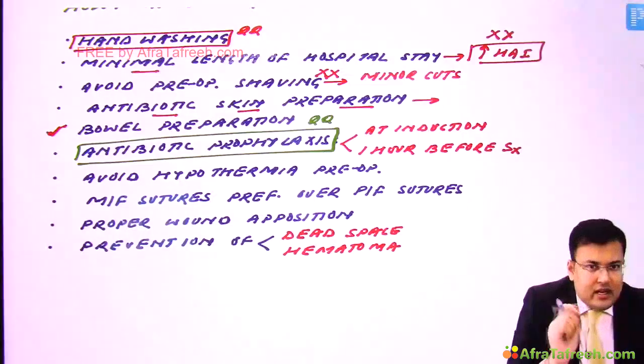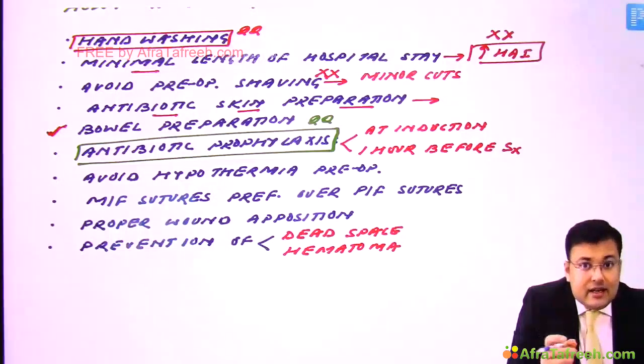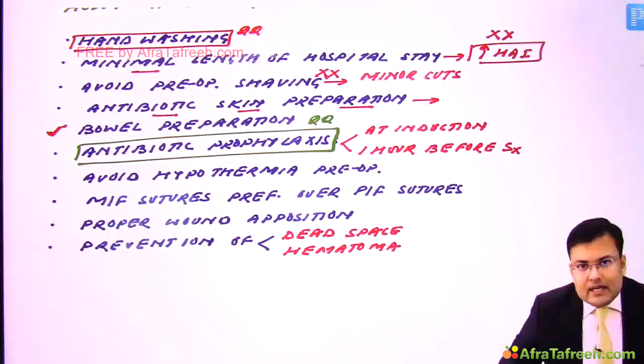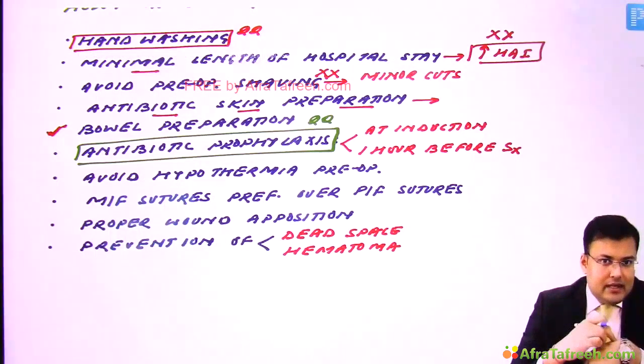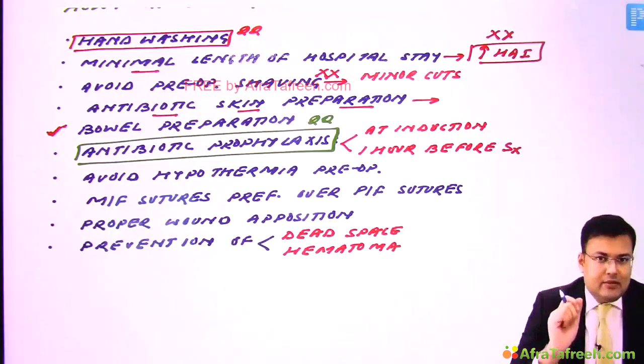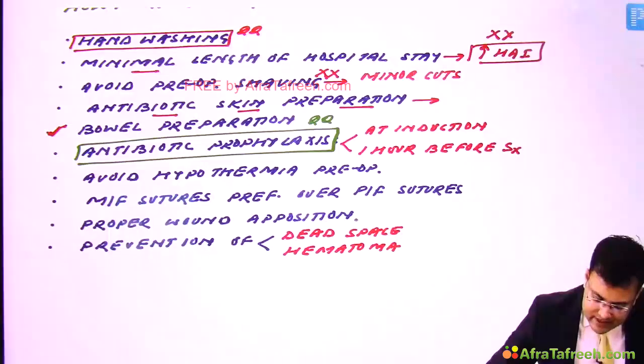So we discussed class 1 not required, class 2 usually required, class 3 required in all cases, and in class 4 treatment is required, not the prophylaxis. Now comes the question, what kind of antibiotic is given? It's IV antibiotic. And what is the best time to give antibiotic prophylaxis? It should be given at the time of induction.